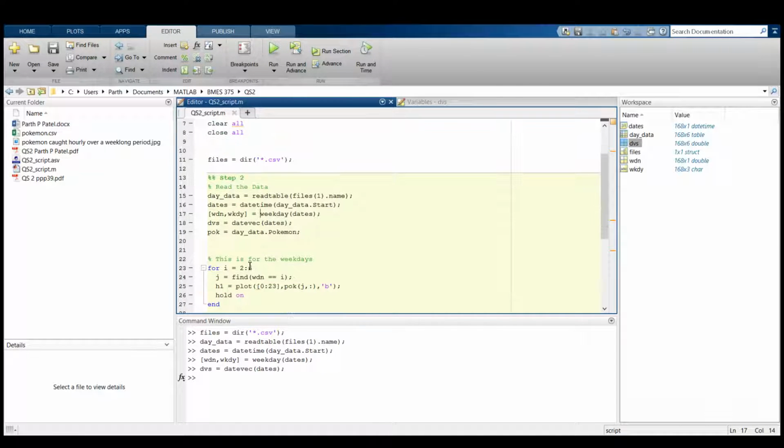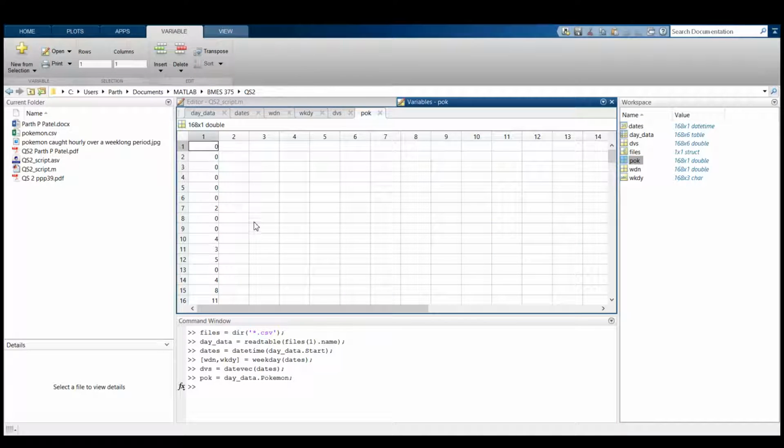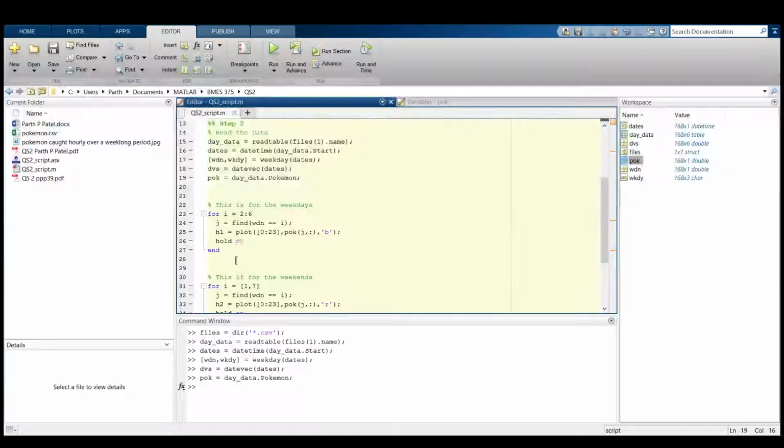But before I make those plots, I want to say that I took the Pokemon data out of my day data table because I just wanted to make it simpler for my plotting. If I run this for you, you can see that I get just one column of doubles, and here we go. Here we have all the Pokemon I caught over that week-long period at hourly intervals.